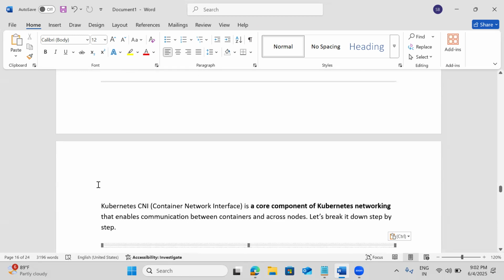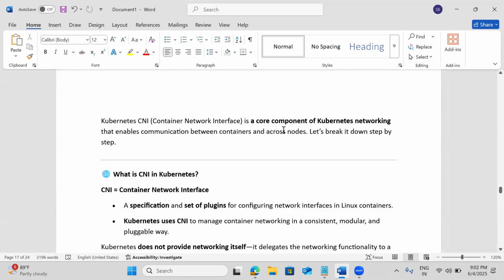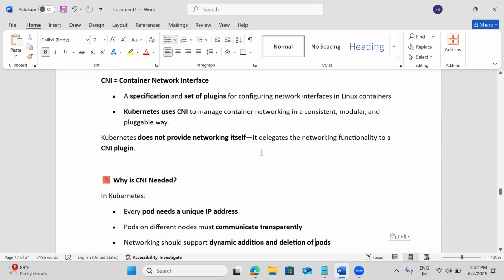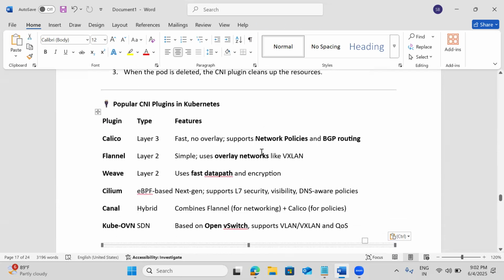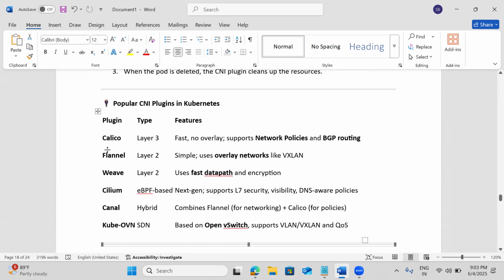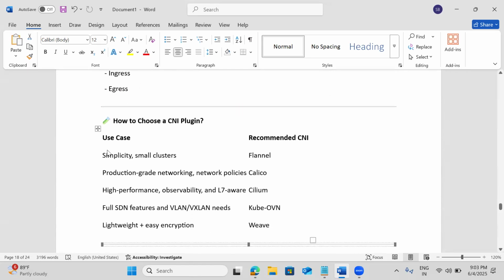So for networking, we need to have the CNI, for communication between the containers and nodes. If you have the CNI, then it exposes the route to Kube-Proxy, and Kube-Proxy will route to the pod. That end to end, we'll discuss. On top of the CNI, you can remember these three: Calico, Flannel, Weave.